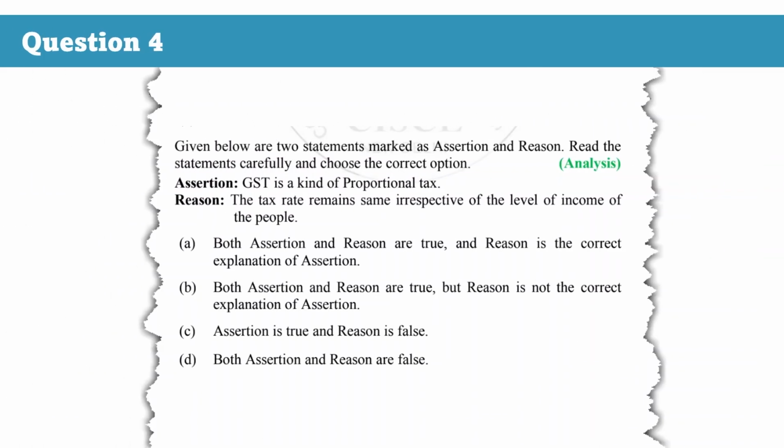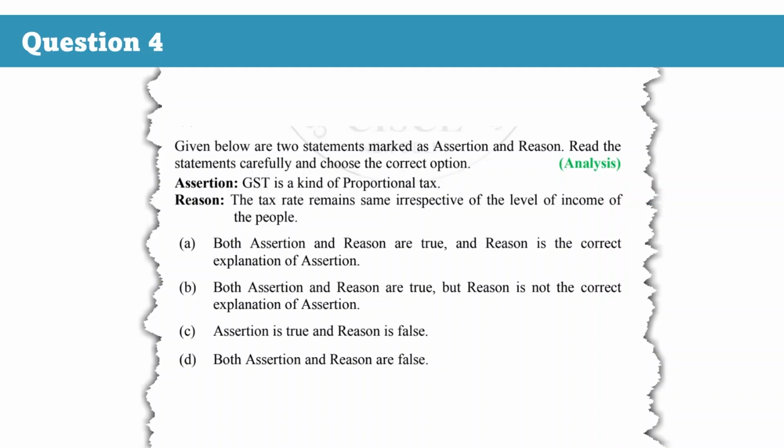Now apply the same assertion reason logic to this question based on GST. First, look at the assertion. The assertion states that GST is a proportional tax. This statement is true. Now let's look at the reason. The reason states that the rate of tax remains the same irrespective of the level of income of people. This statement is also true. Now the next step is the most important one. Does the reason explain the assertion?